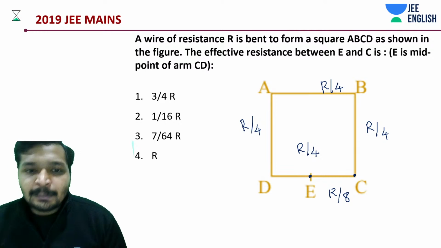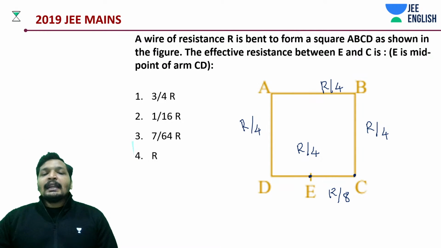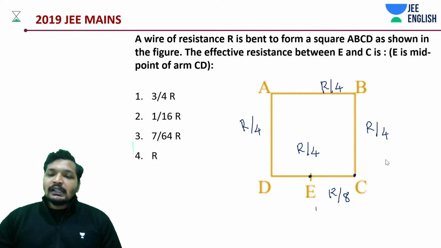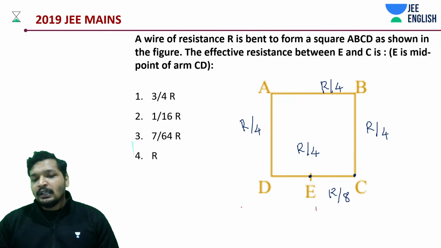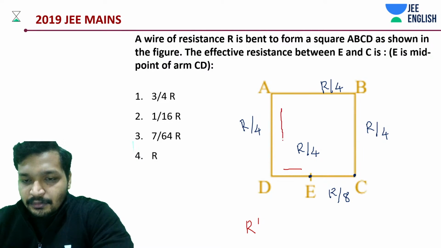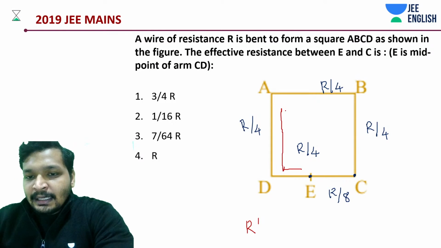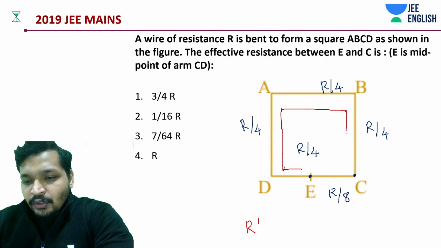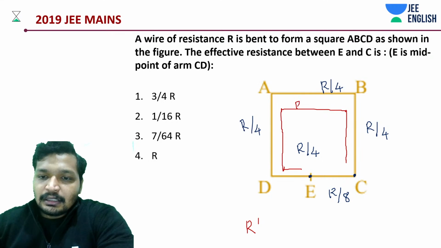Now, let me ask you a question. Again, I'm going to go back to the same thing. Worst case. This is greater than R by 4, right? There is an R dash. This entire thing is R dash. Think about it carefully. The entire thing from E to E is R dash.